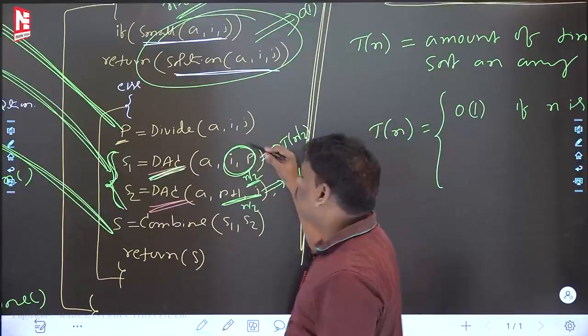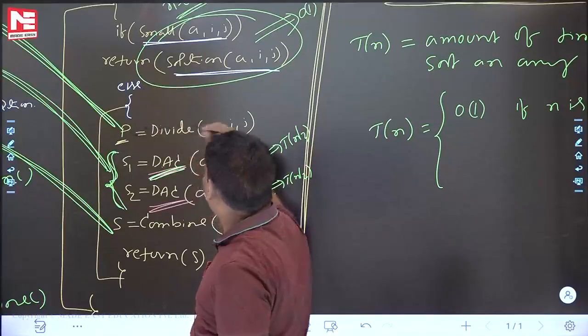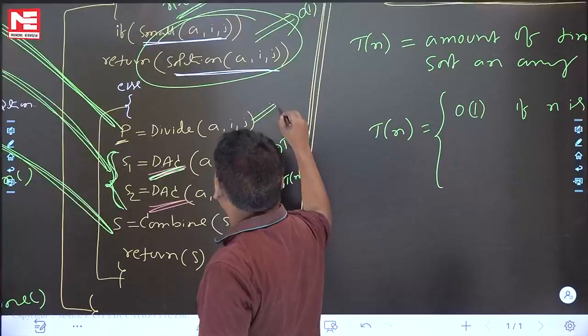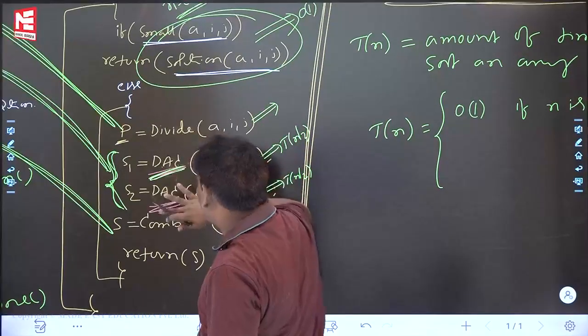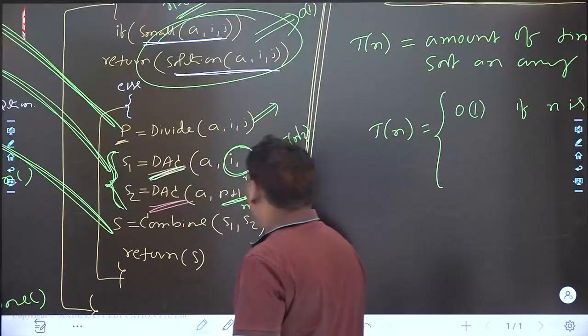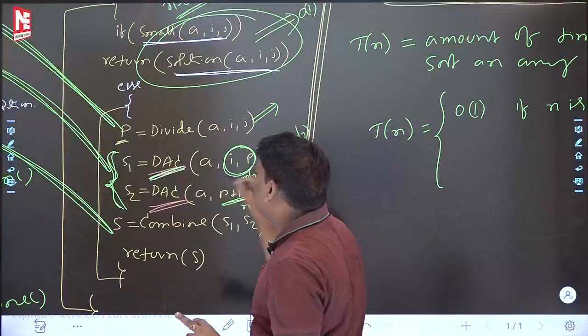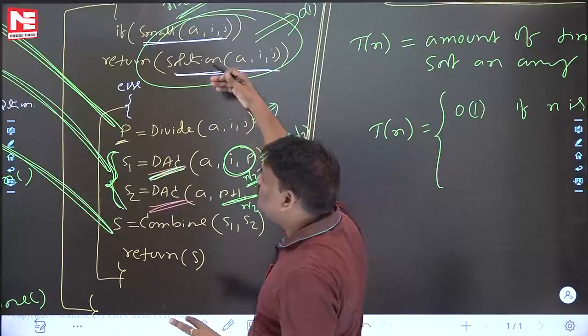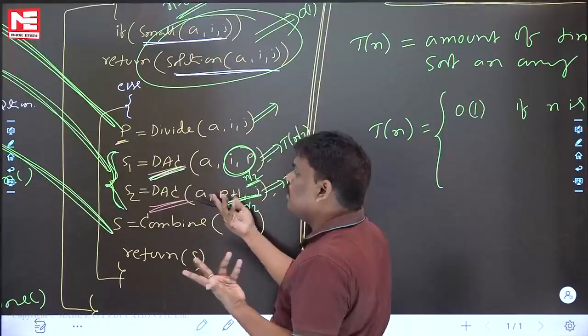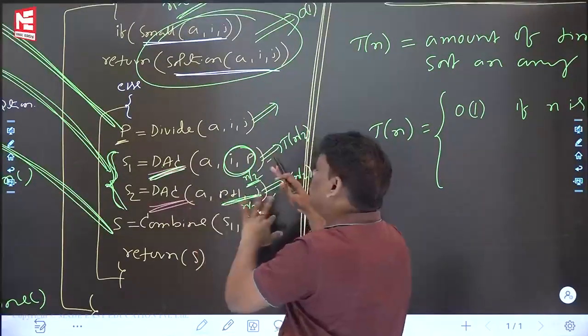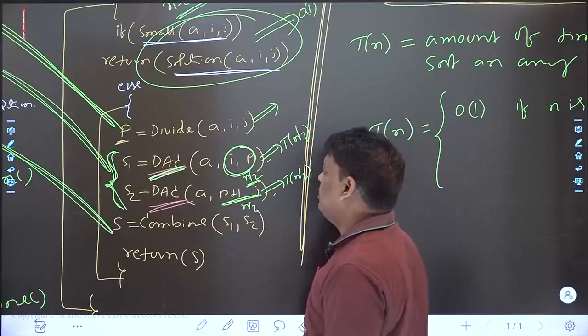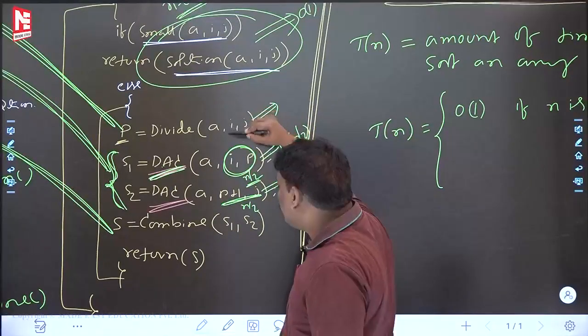Can you help me now? As soon as you come to the else, what is the first step? Divide. After divide is over, next one, conquer. Next one, combine. I think conquer is already over. What is the reason? Conquer means recursion, recursion in terms of recursion, T(n) in terms of T(n/2), something like that. Recursion, divide, next one, combine.